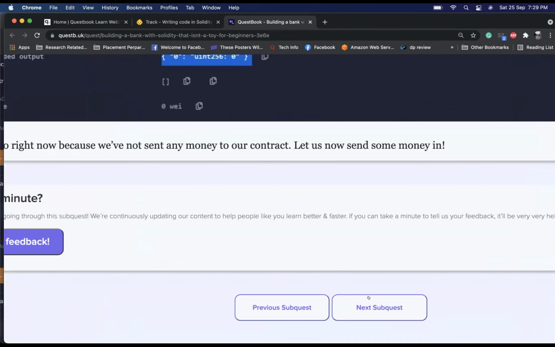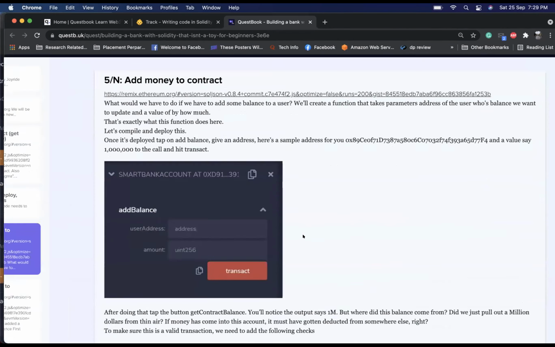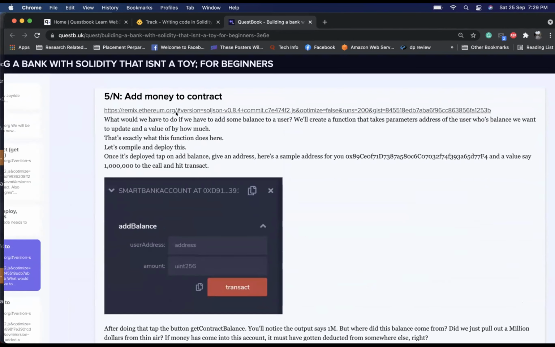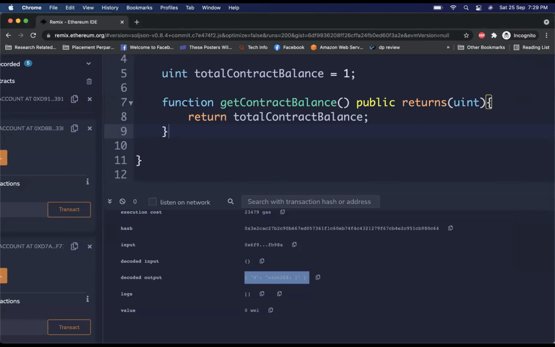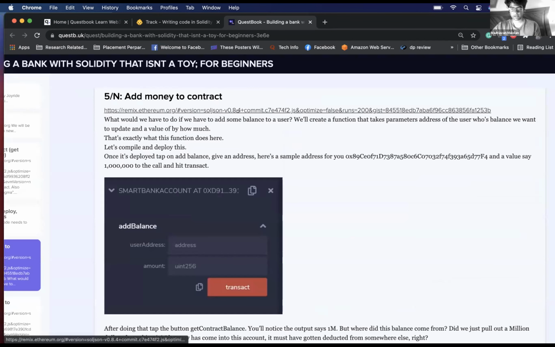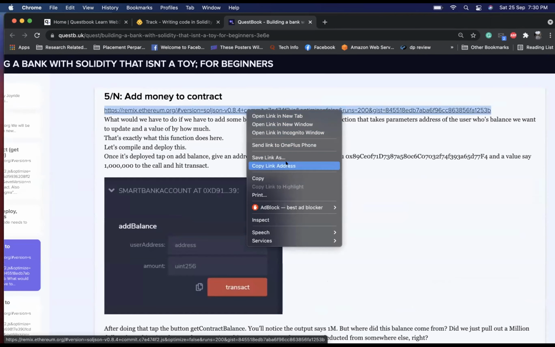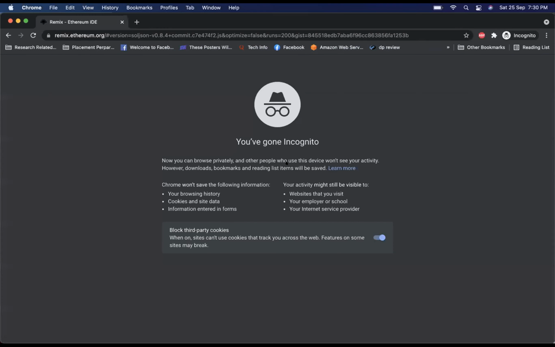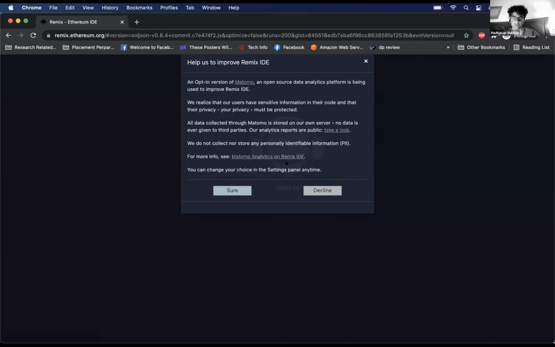And moving to the next sub quest. Add money to the contract. Do I have to delete? I'll close this. Yeah, for every quest, you can open a new one. Got it. One second. Are you able to see the screen? Yes, I can.